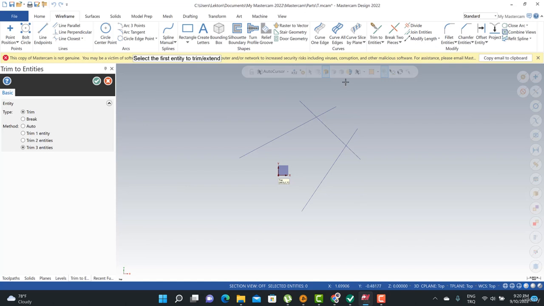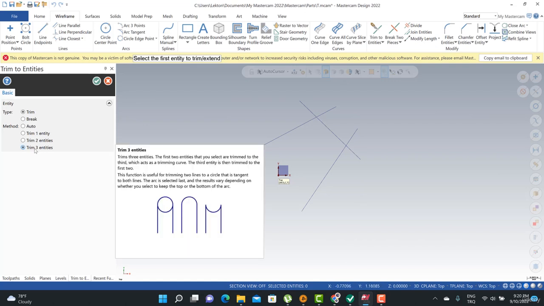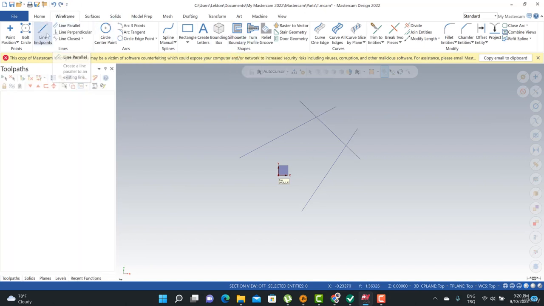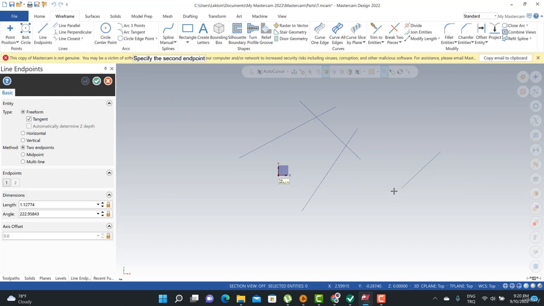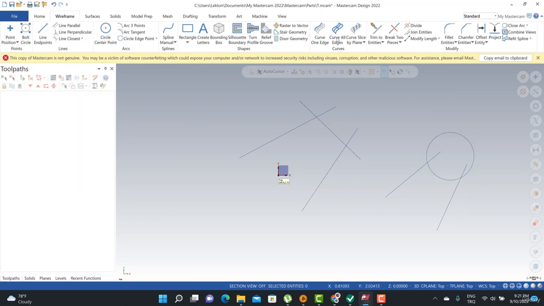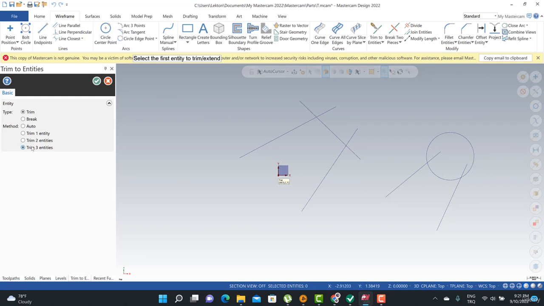So if I click trim three entities, I can click here, here, and here, and then we're going to get that kind of solution. I can also add some, and here is a different example. For example, like this. I can click here and trim three entities, this one, and this one.